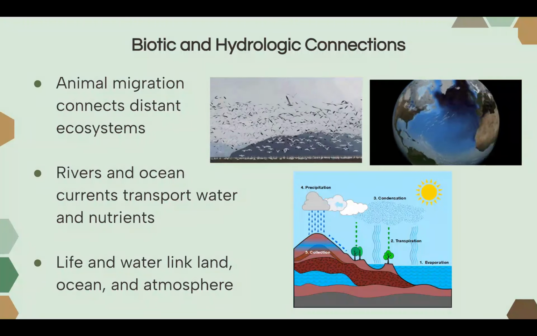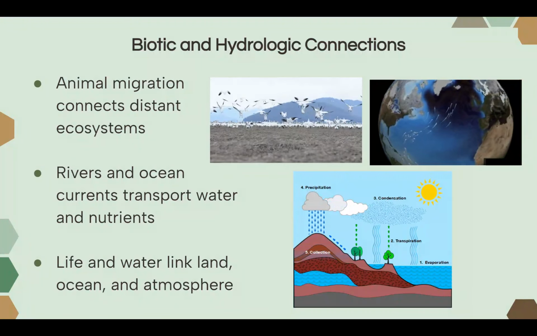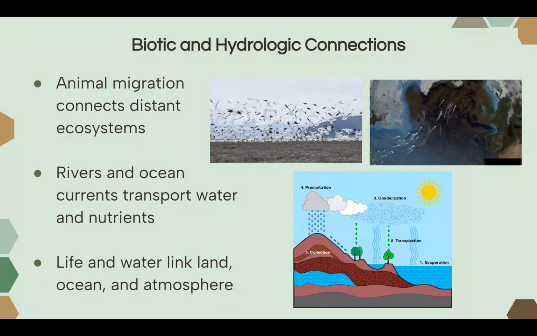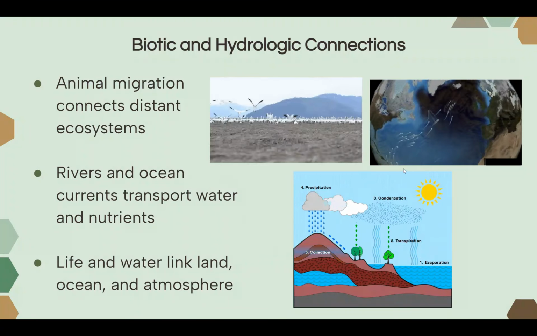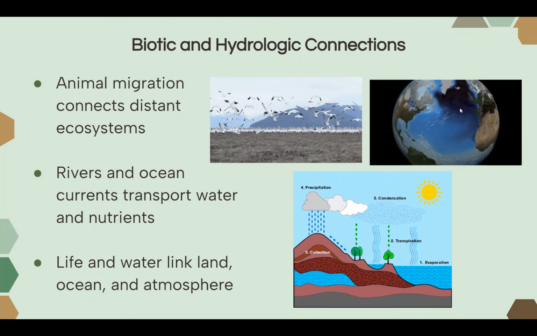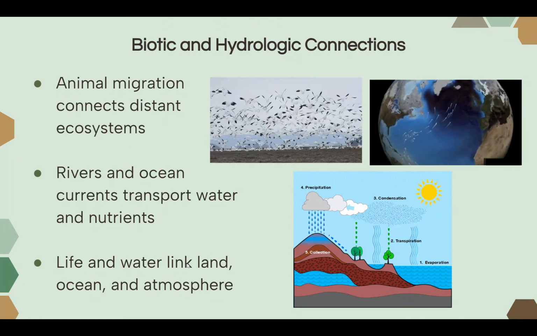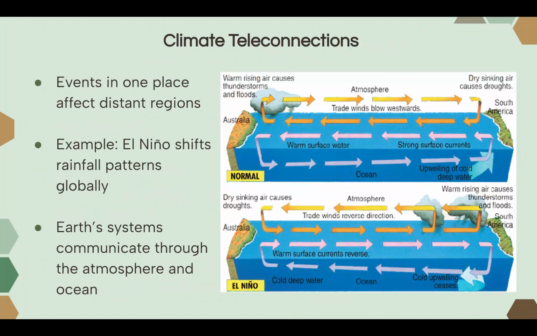For instance, animals migrate globally, and this connects distant ecosystems. Rivers and ocean currents transport water and nutrients throughout the globe. Life and water link land, ocean, and the atmosphere. Events in one place can actually affect distant regions through our ocean currents as well as our wind belts. For instance, let's talk about the El Nino and La Nina shifts.